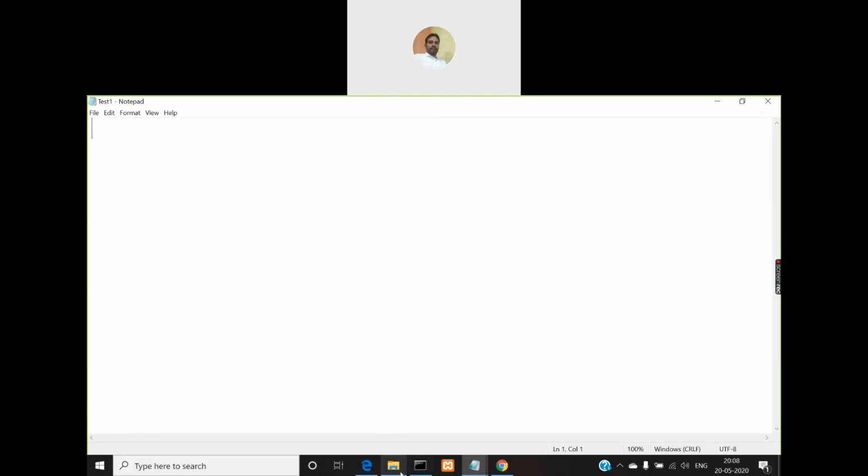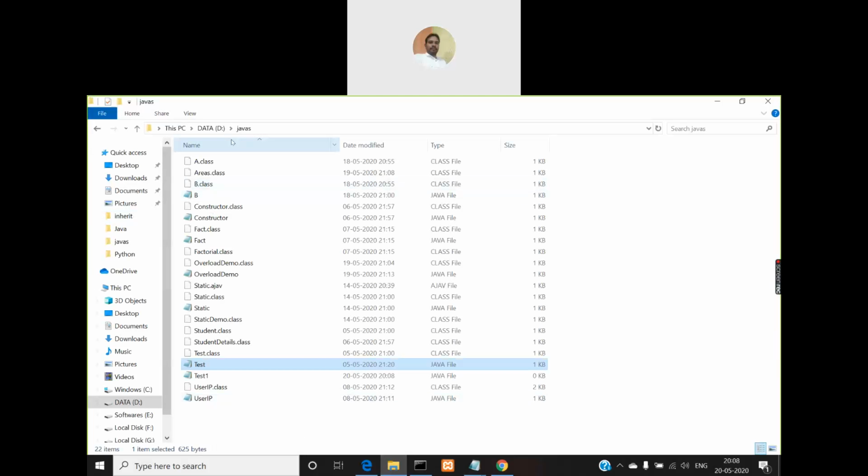So what do you understand from this? In the same directory or the same folder, you cannot create two or more files with the same name and extension. So that is the meaning of this, right? Why is this happening? Because the file system on your computer uses something called a namespace. If you want to create multiple files with the same name and same extension, you can create them in different folders but not in the same folder. So I can create another test.java file in some other folder but not in Java.s.